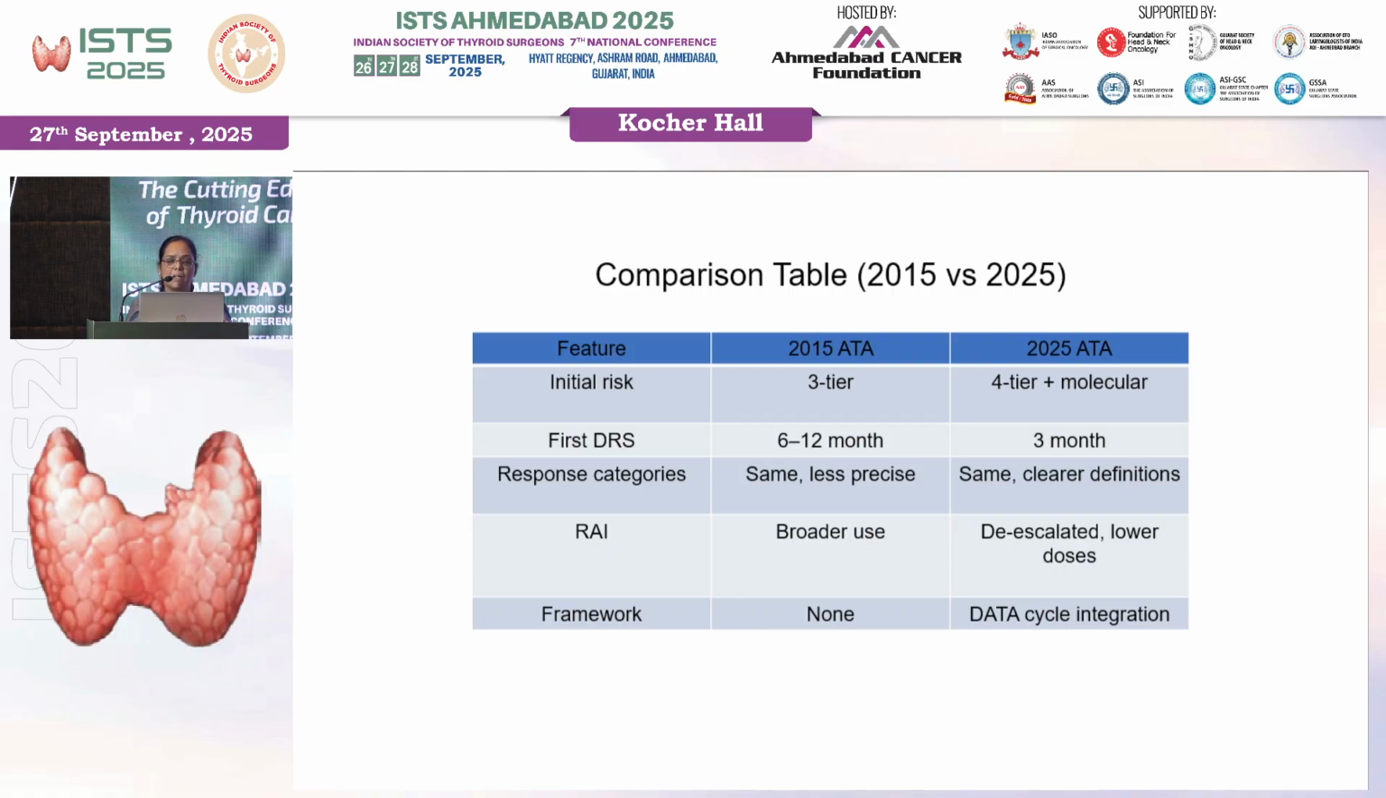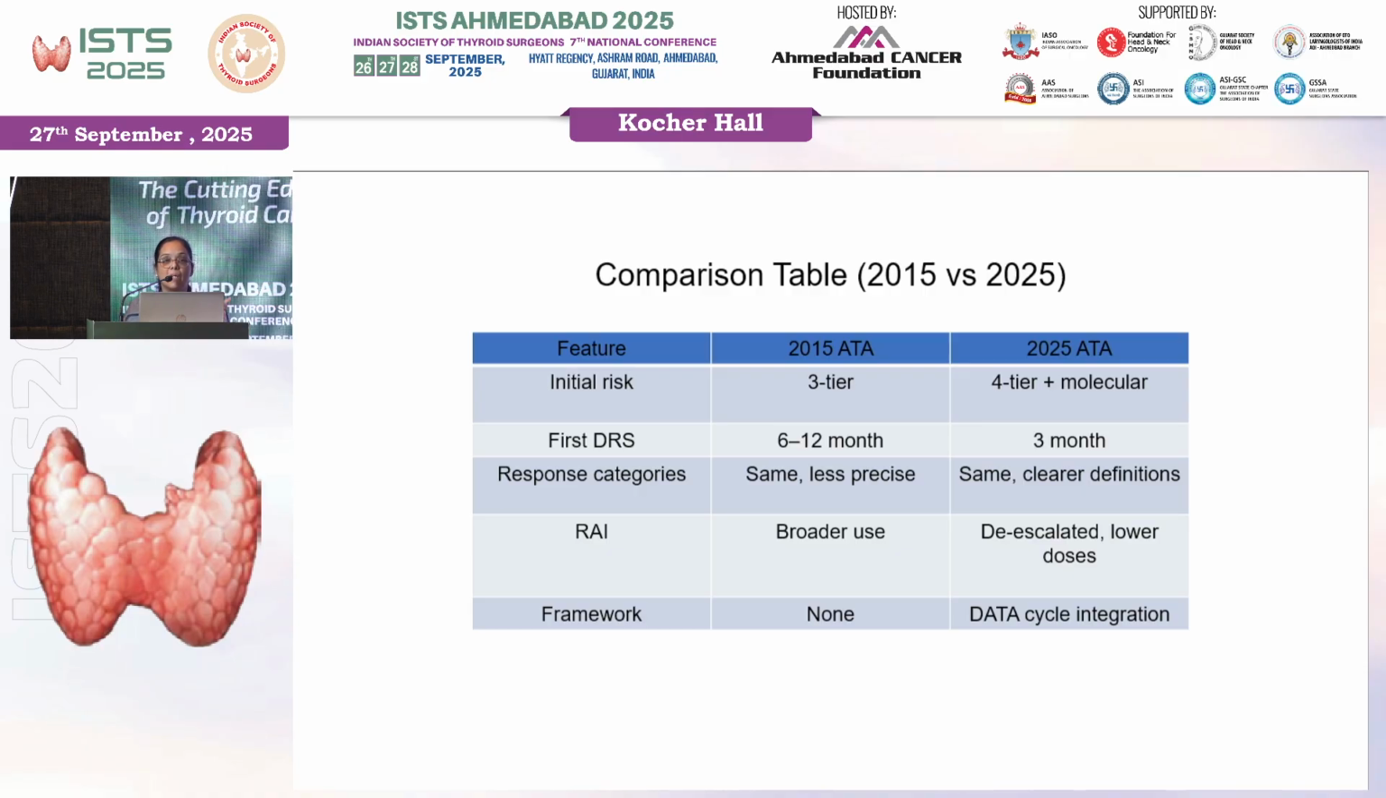If you see, in 2015, like we saw, there was a 3-tiered system: low, intermediate, and high. However, in 2025, it is 4-tier: low, low intermediate, and high intermediate, followed by high. And there is also a lot of data as compared to 2015, when we hardly had much molecular data about the thyroid cancers. Now a lot of data has come up, and a lot of targeted therapies and other treatments have come up.